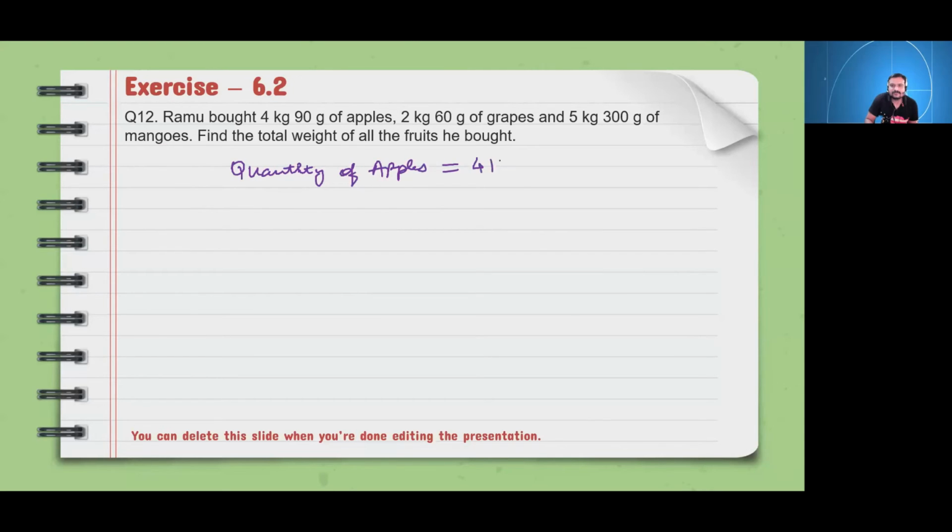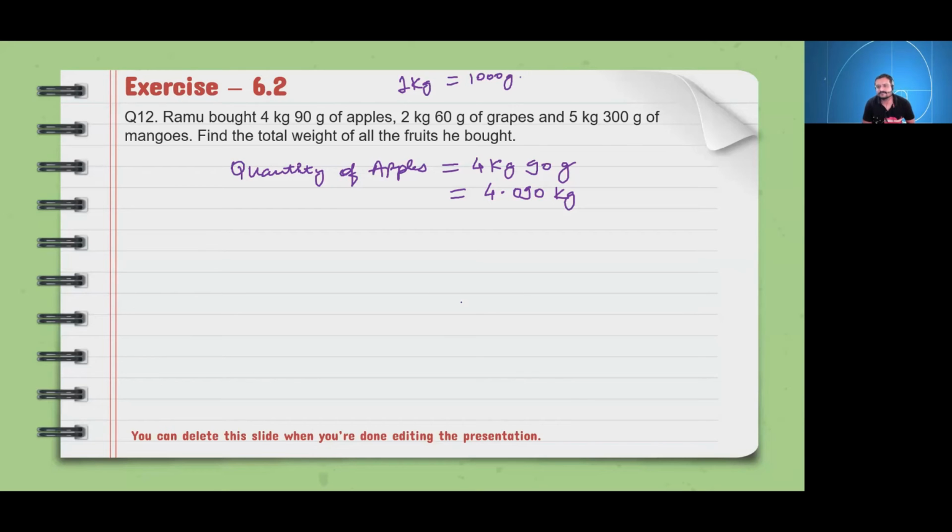Convert this into kg. What does it come to? 4.090 kg it will come, because 1 kg is equal to 1000 grams.